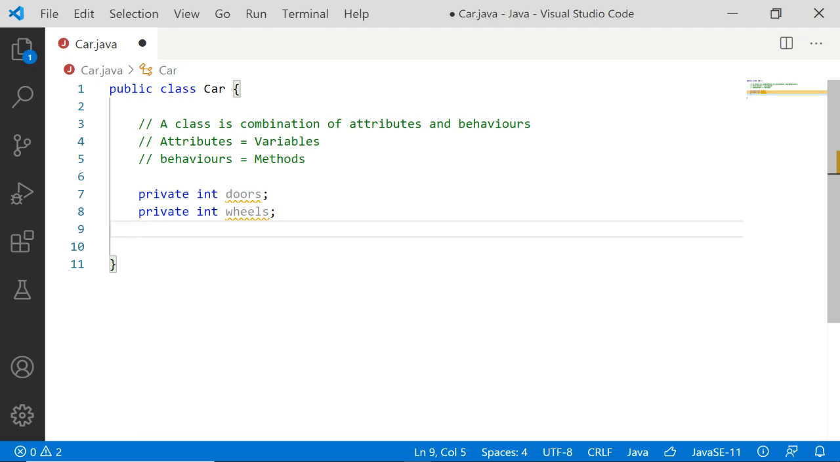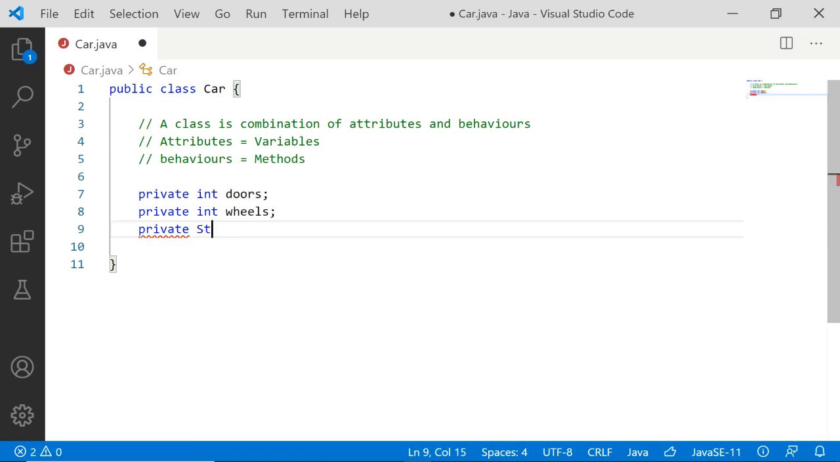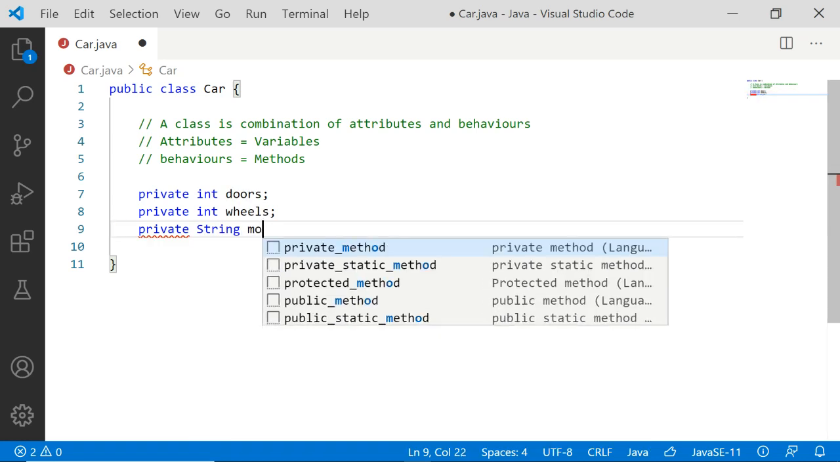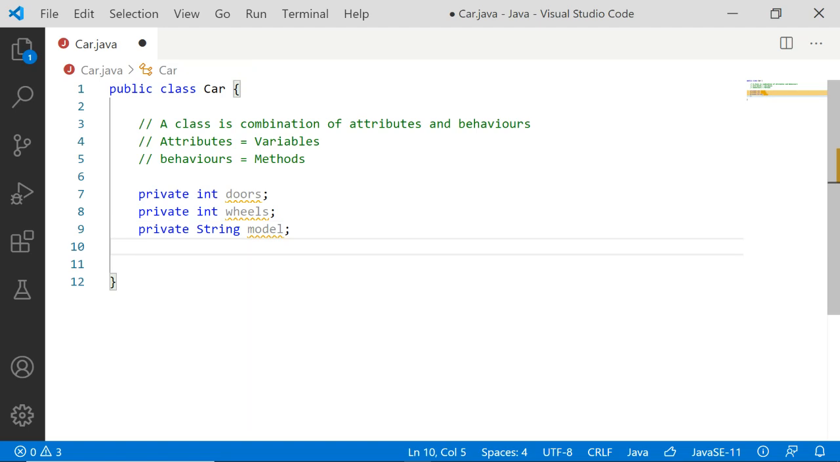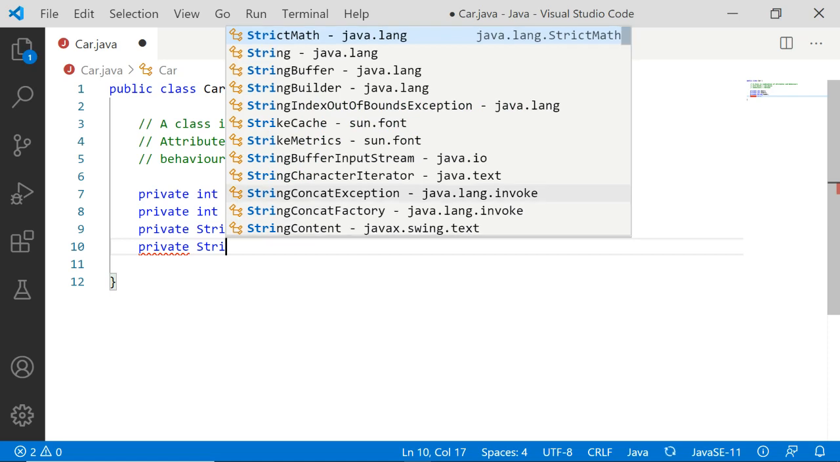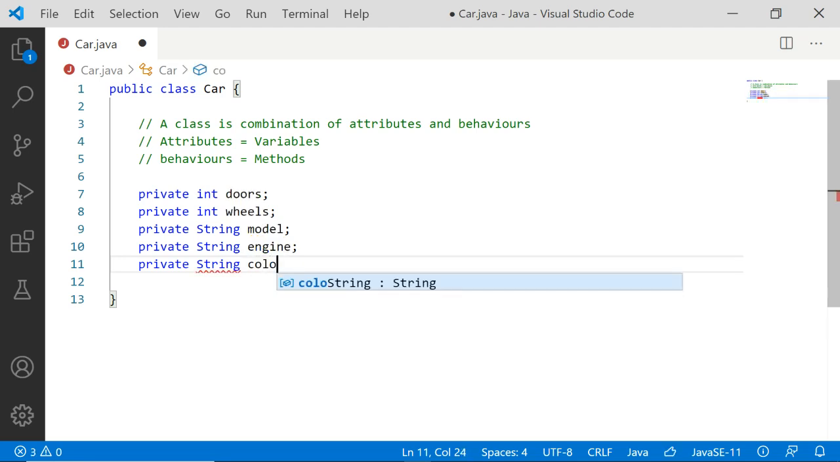Next one is model name. Private string model. Then private string engine. The next one, private string color. So we have taken 5 attributes.